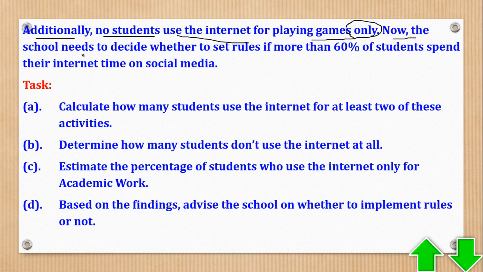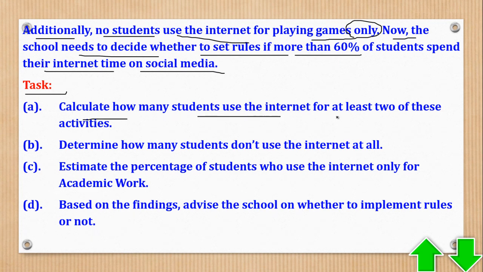Now the school needs to decide whether to set rules if more than 60% of the students spend their internet time on social media. So task A, calculate how many students use the internet for at least 2 of these activities.